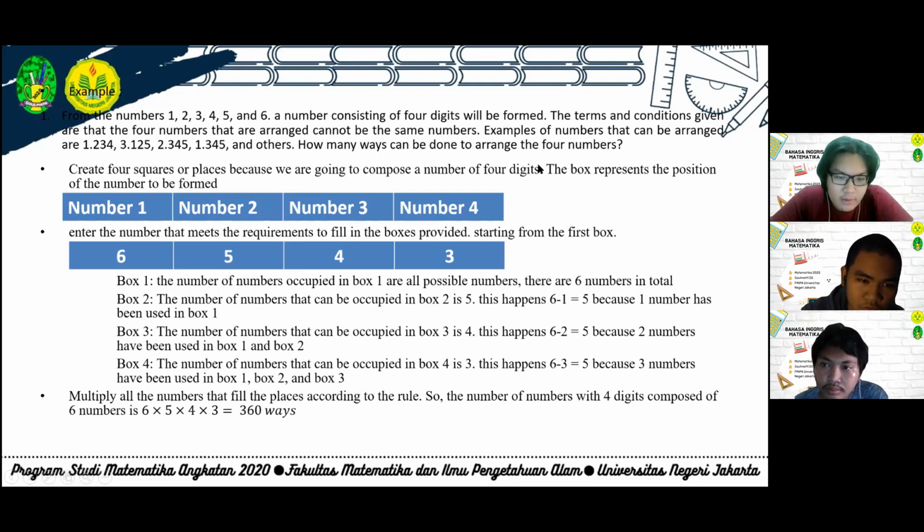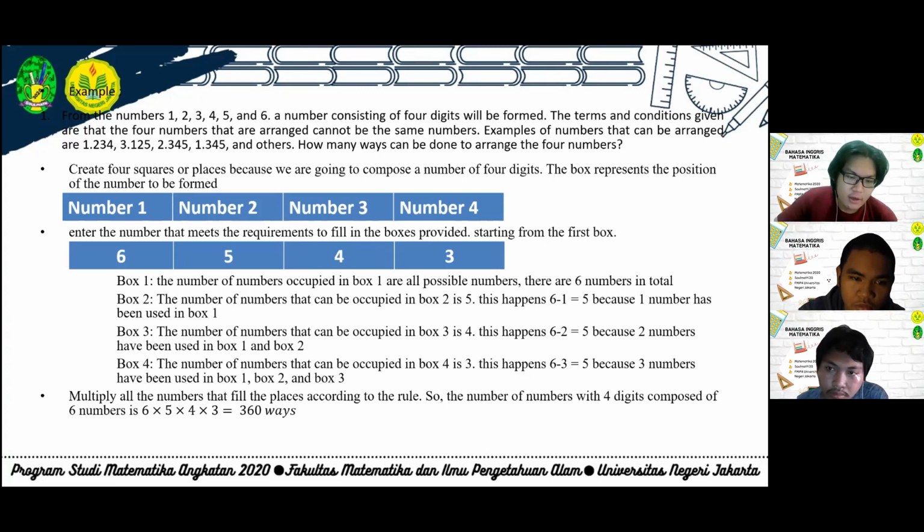Box number 3. The number of numbers that can be occupied in box 3 is 4. This happens 6 minus 2 equals 4, because 2 numbers have been used in box number 1 and box number 2. So we can fill box number 3 with 4. Box number 4. The number of numbers that can be occupied in box number 4 is 3. This happens 6 minus 3 equals 3, because 3 numbers have been used in box number 1, box number 2, and box number 3. So we can fill the last box with 3.